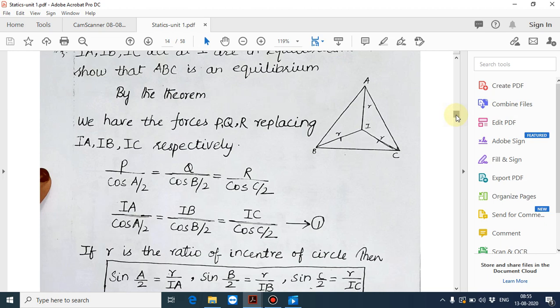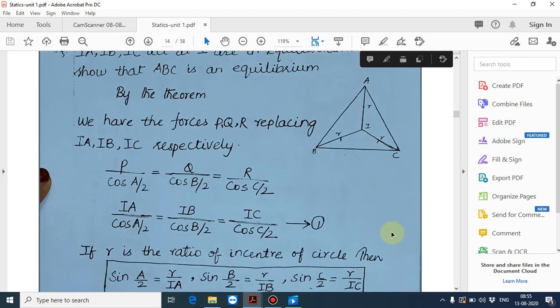Sin A by 2 is equal to R divided by IA. Similarly, sin B by 2 is equal to R divided by IB, and sin C by 2 is equal to R divided by IC. Understand, girls?